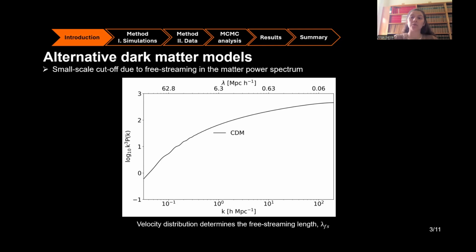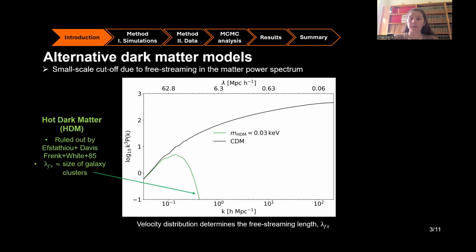So apart from the already introduced warm dark matter, we also have hot dark matter. And both of these models have the common characteristic of the hypothetical dark matter particle having a non-negligible primordial velocity distribution at the time of decoupling. And what this means is that the particle is able to free stream from the gravitational perturbations, damping structure formation below the free streaming scale. And what we can see is that for hot dark matter, shown in green for a 30 electron-volt thermal relic, this suppression occurs at non-trivially large scales, which is why this model was ruled out very early on.